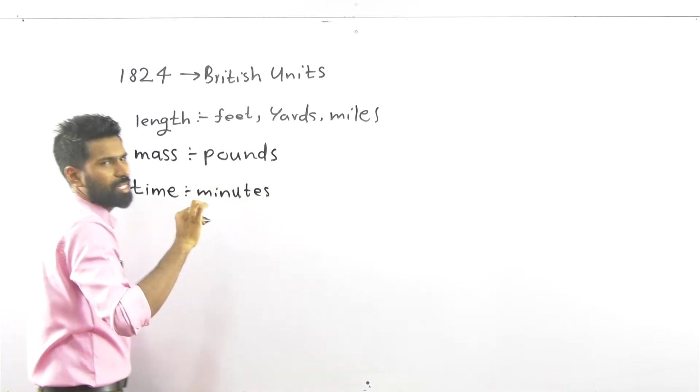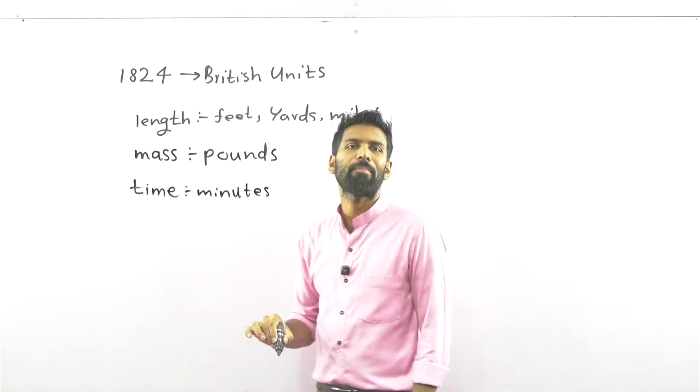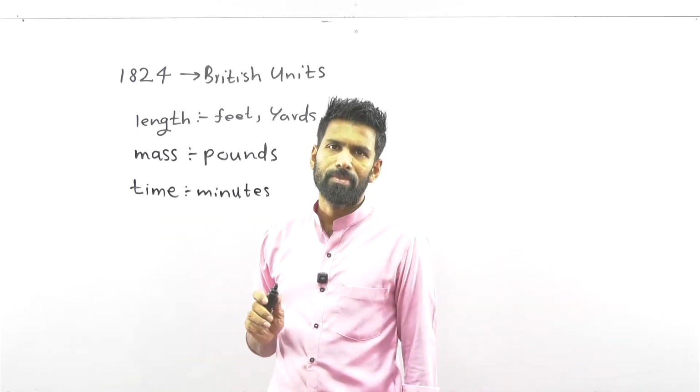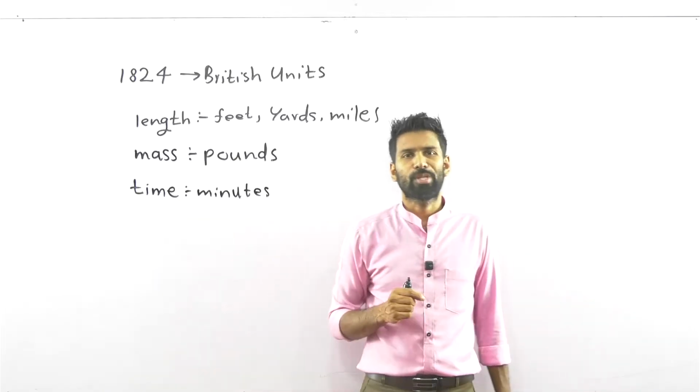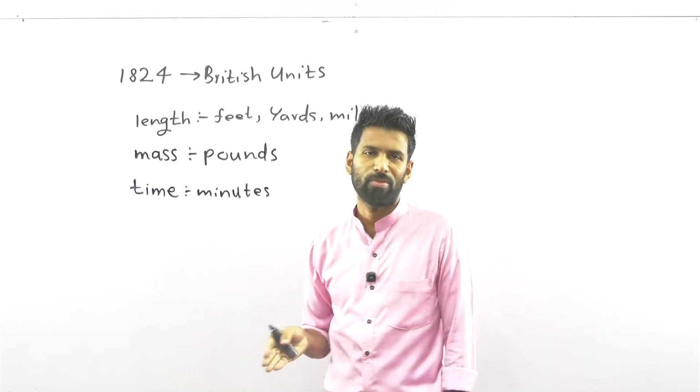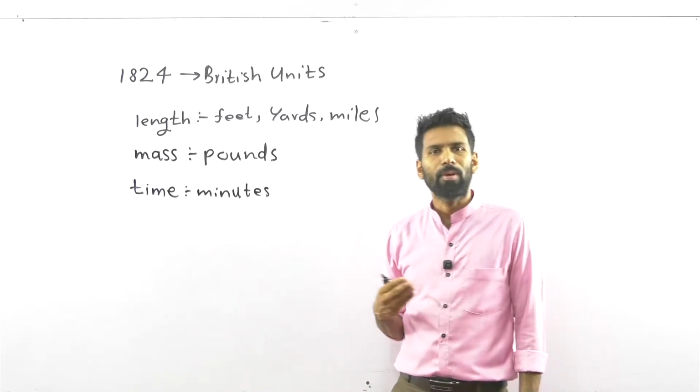Why am I saying, let's say minutes? In the original British measuring system, there's no specified unit to measure time. But in those days, minutes were popular, so in the British system also, people used minutes.